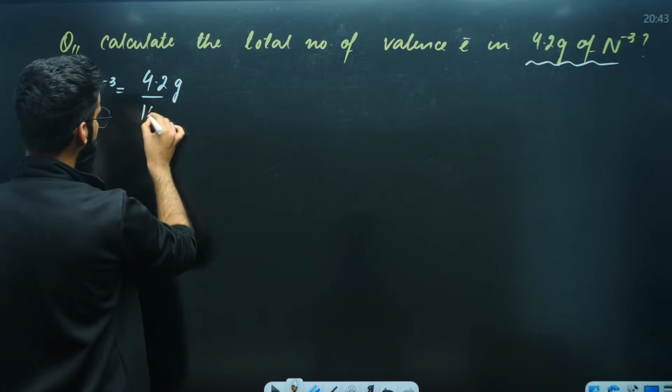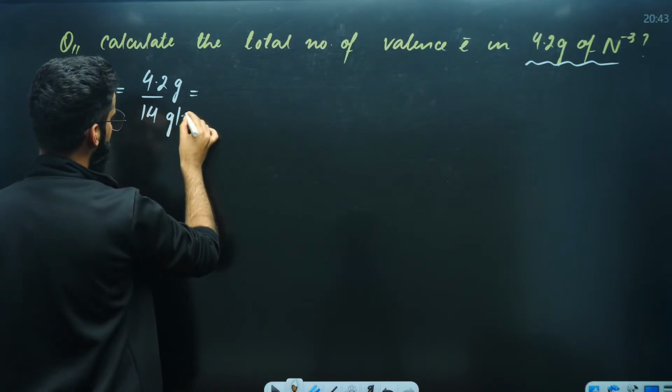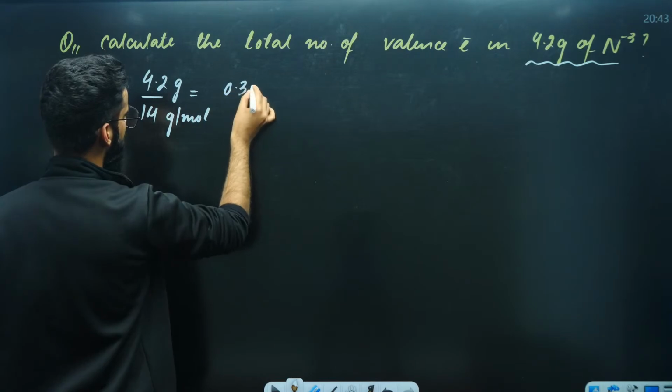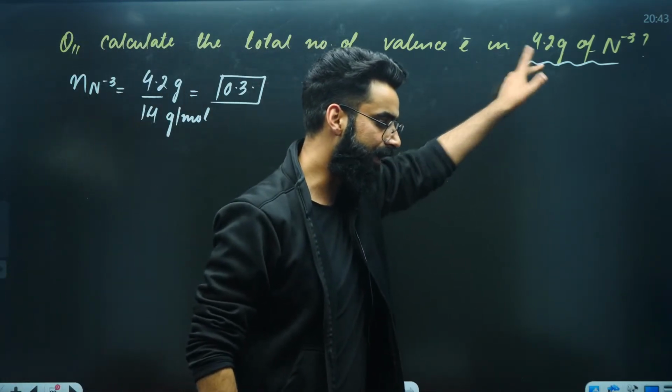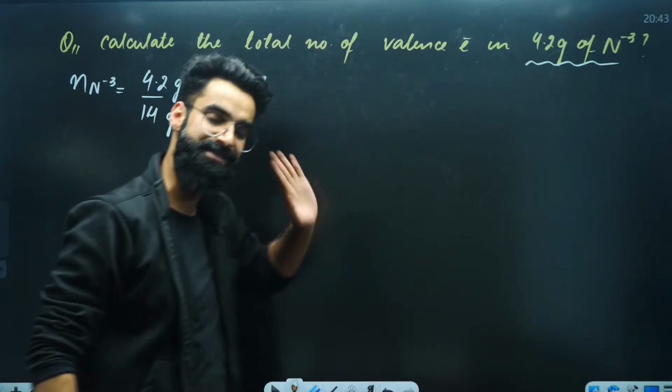So the molar mass of nitrogen, you know, is 14 grams per mole. The value of moles comes out to be 0.3. So the first step is done. We have converted the given quantity into moles.